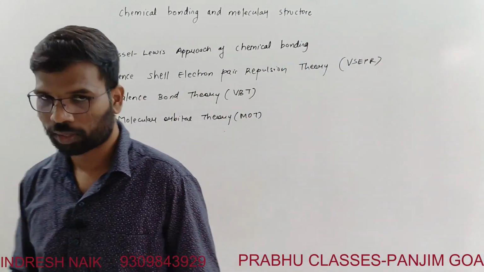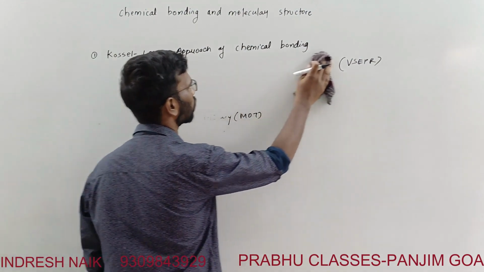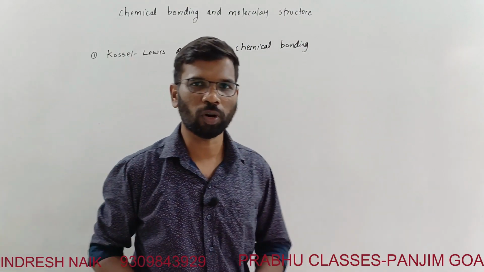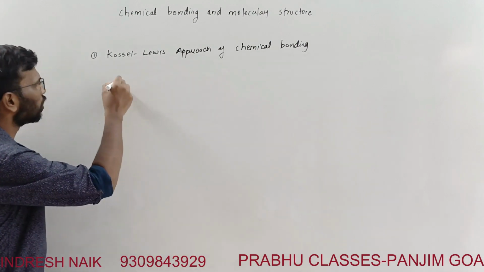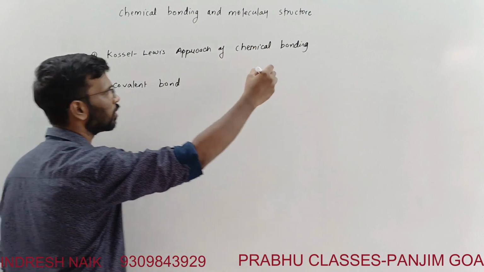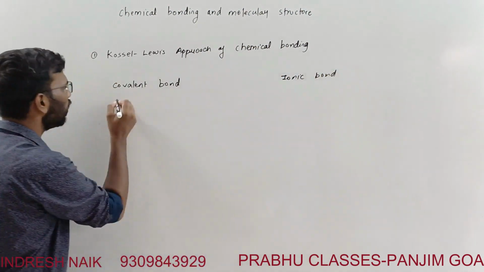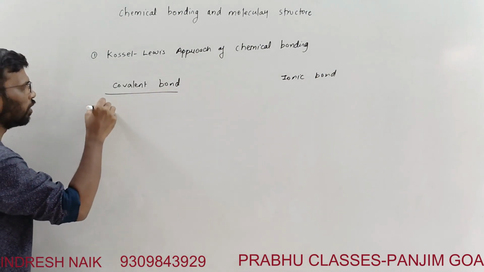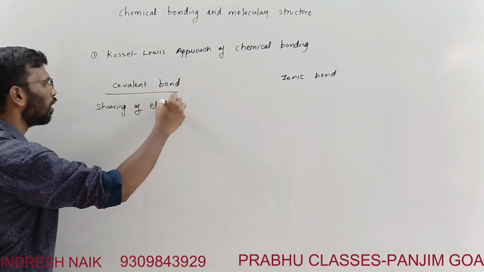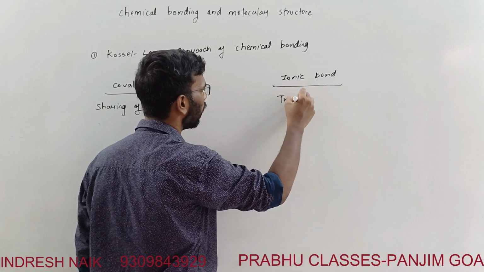So to start with, the first theory is Kossel-Lewis approach. This theory told that there are two kinds of bond. One is the covalent bond, and the other is the ionic bond. Covalent bond is formed by sharing of electrons, and ionic bond is due to transfer of electrons.